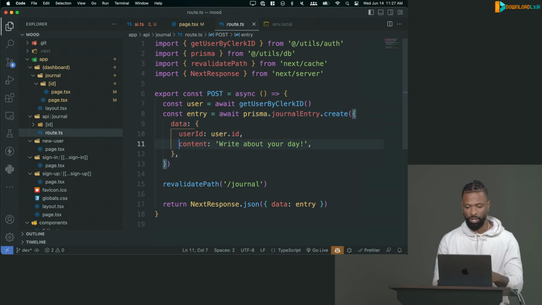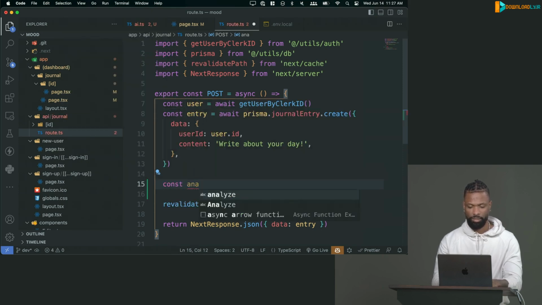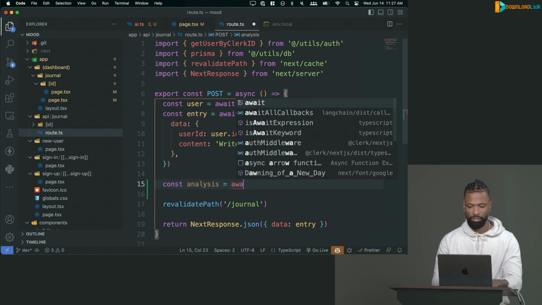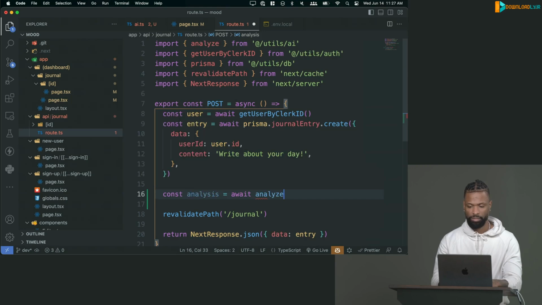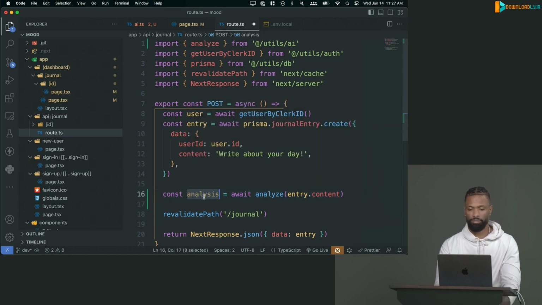We can do a nested write within here, but we'll just wait till it's done because we want to get the content. So we'll say const analysis equals await analyze, and we just want to pass in entry.content. That's it, and this should get us back the JavaScript object, unless it doesn't because the parsing broke.